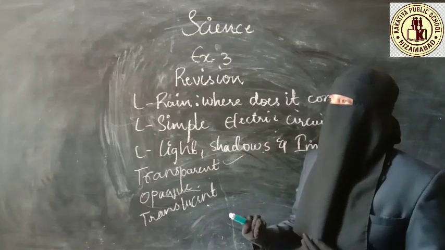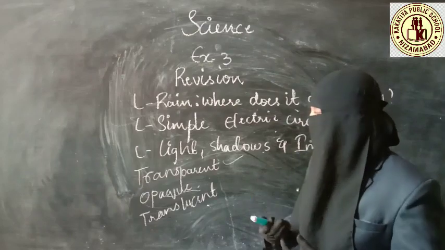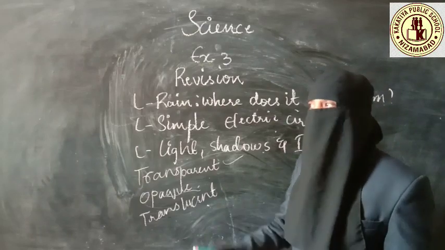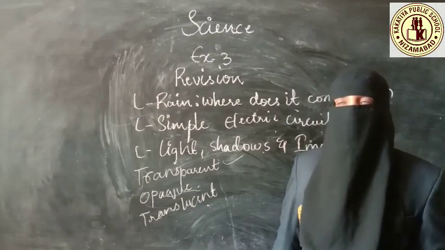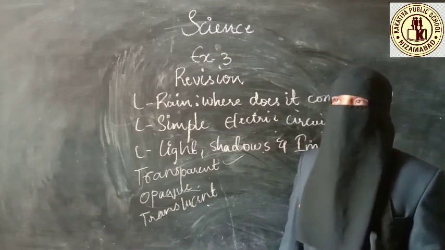And what are those objects which will give a shadow, which will not give a shadow, etc. We have learned what things are required for the formation of a shadow. The shadow has a shape, the shadow has a color, etc. Go through all this properly.